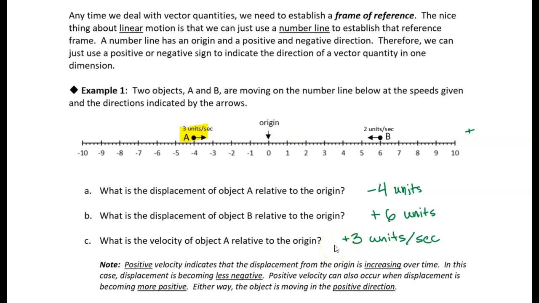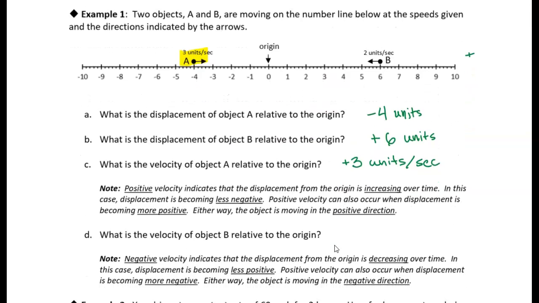All right. Now, how about object B? Now it's moving in the opposite direction. It's moving toward the negative side of the axis. So we would say that this object is moving at -2 units per second because it's moving in the negative direction. You can see that as time goes on, its distance from the origin is decreasing, right?